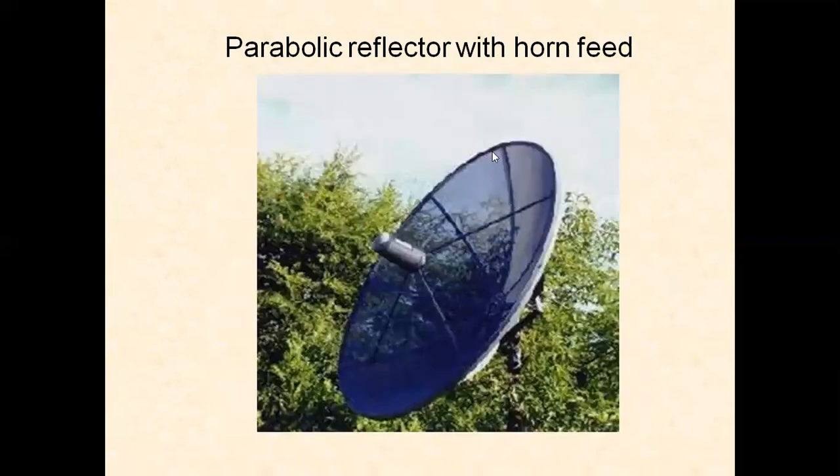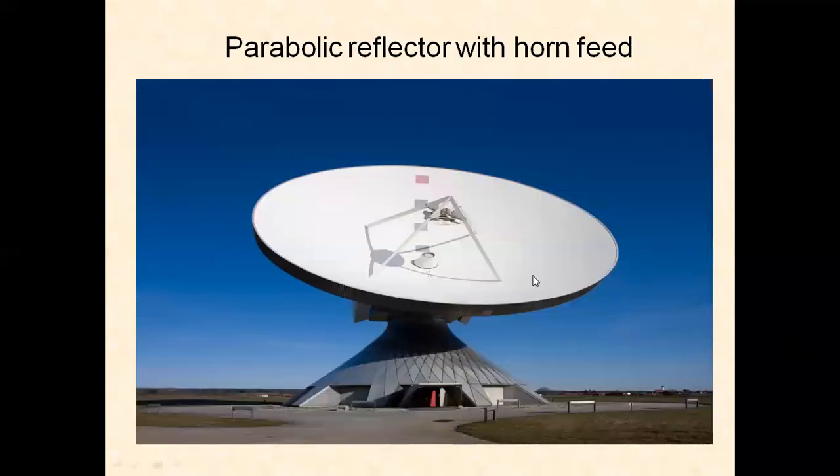You can see the view here. It is looking toward the satellite. Horn antenna is placed at the focus point. This is the horn antenna. This is a paraboloid shape. It's a large size antenna. For satellite communication, we require large size antennas. Horn antenna is placed at the focus of the paraboloid structure.